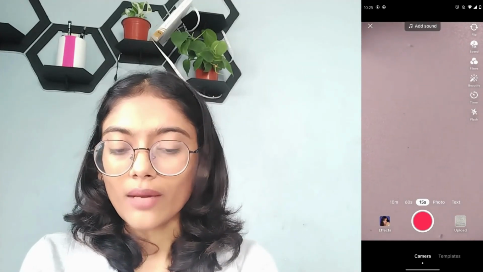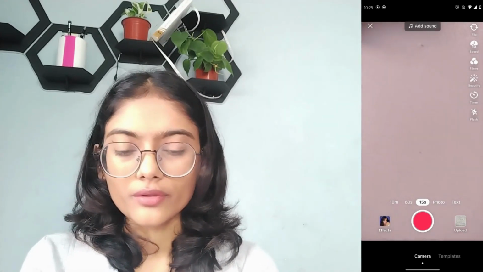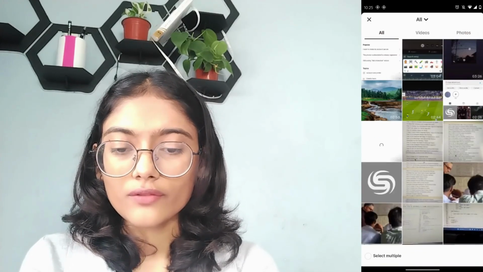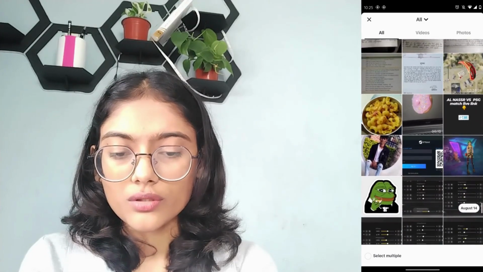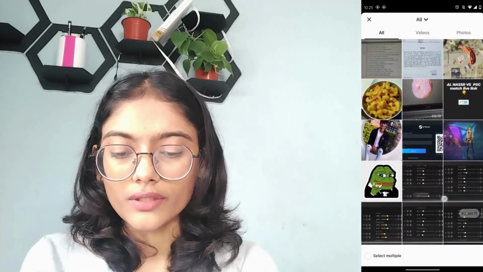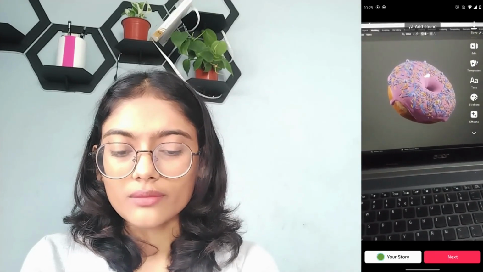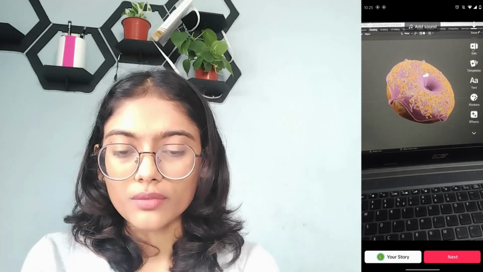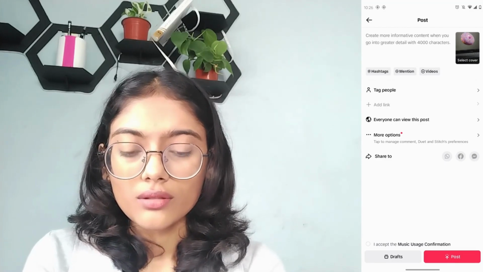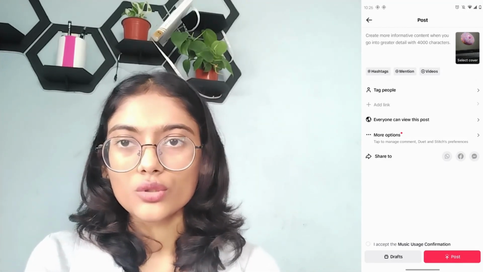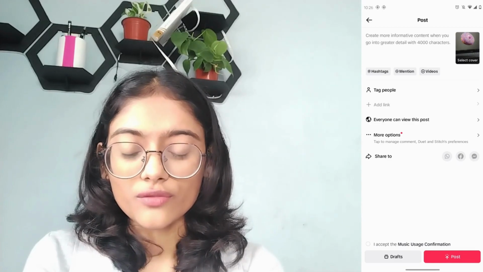Now you can simply tap on upload, which is on the bottom right, and then choose a video that you would like to upload. For example, I'll be choosing this video, and after choosing that, tap on next, which is on the bottom right. Now I'll be posting this to only me, because I don't want anyone to view that.